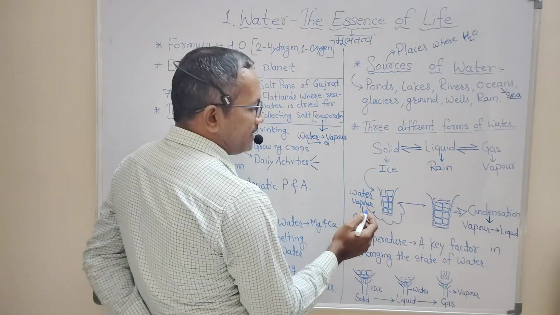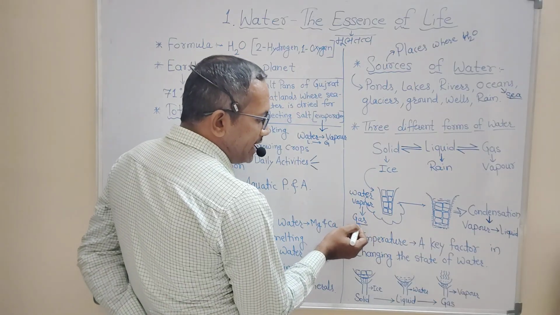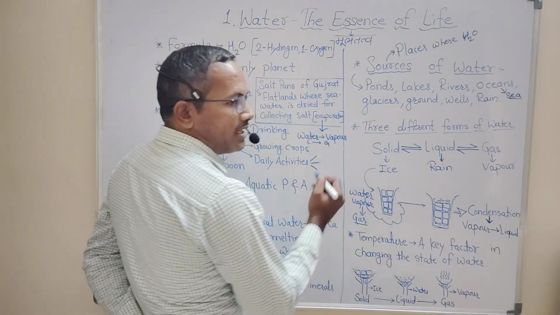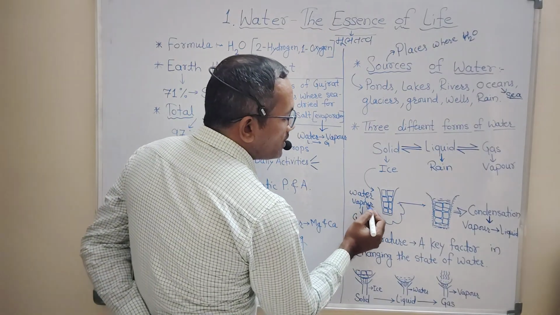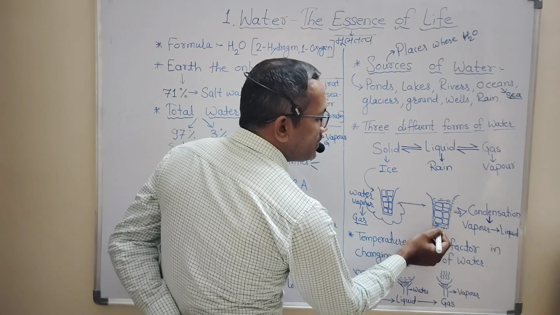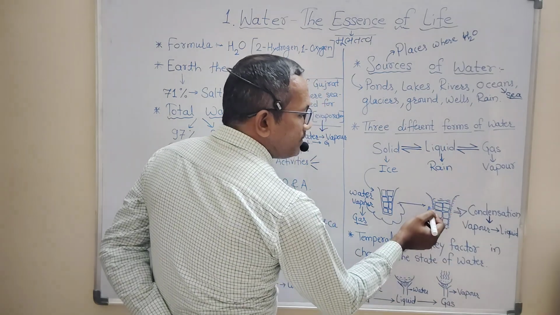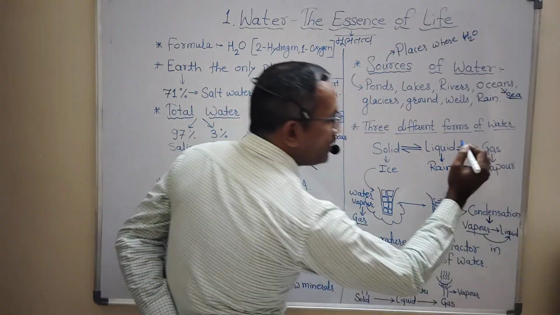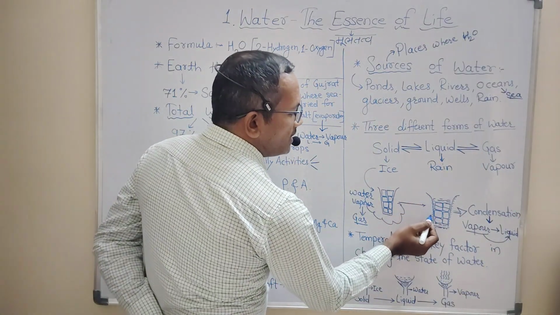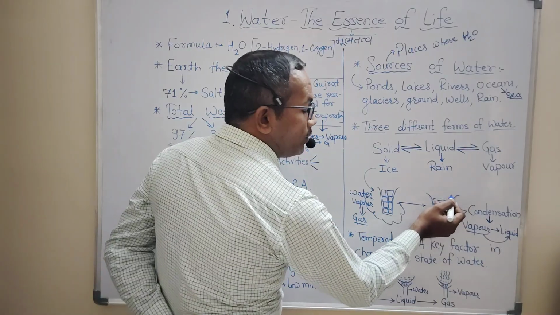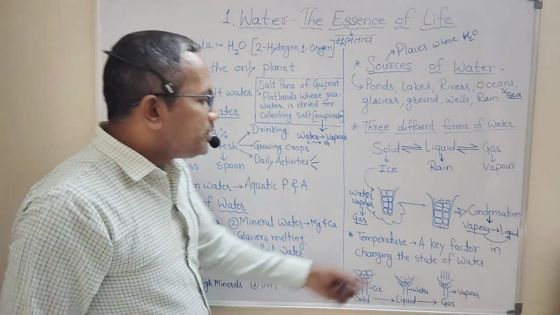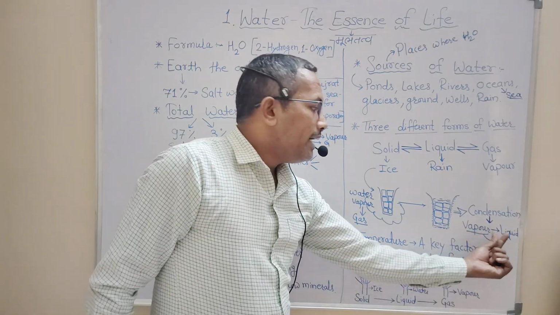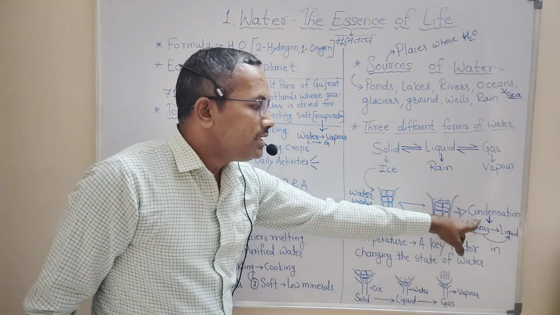The same thing is happening here. Water vapors are less cool as compared to the temperature inside the glass. So as the water vapor comes in contact with the surface of the glass, it gets converted into liquid form and some tiny droplets get collected on the surface of the glass. This process of conversion of vapor form of water into liquid form is called condensation.